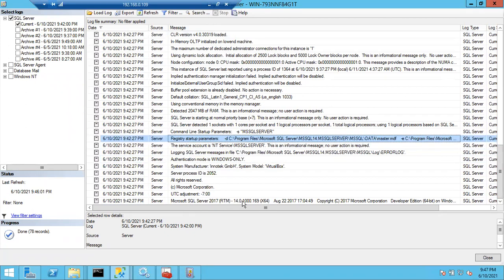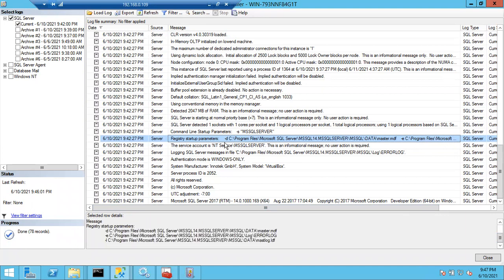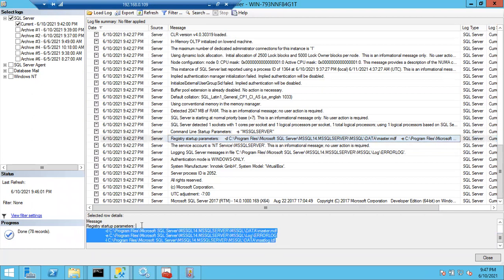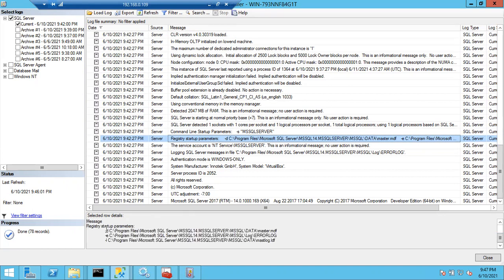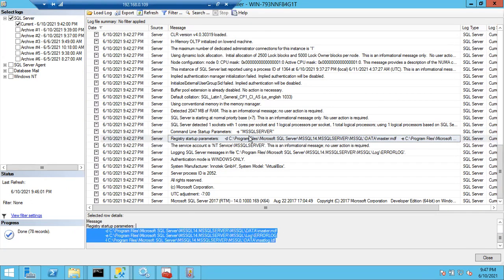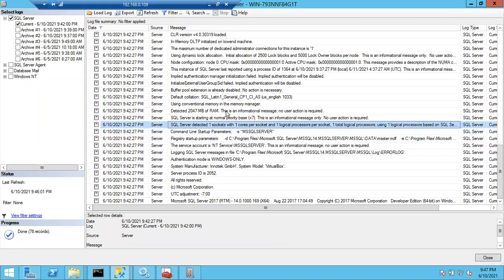Under startup parameters, you can see -d master.mdf, then -e error log. If you select a line, you can see the information below. If you change the line, the message will change. These are the startup parameters. In the startup parameter section, you can see -d master.mdf. First it will search for the startup parameters, then the error log, then the log file, then -s.